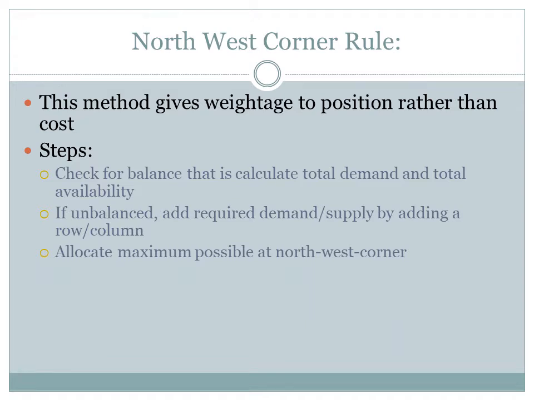According to the map, we know the upward direction is shown as north. Obviously, the left hand side of the map becomes the west and therefore the left top corner becomes the northwest corner. So allocate maximum possible at this corner. Adjust the demand and supply.